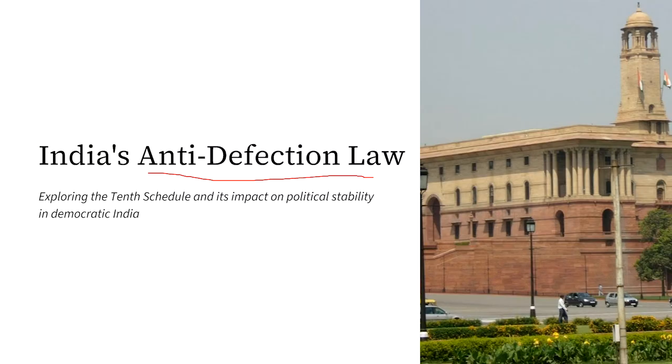Now, the Congress party had won 15 seats in the legislative assembly elections.